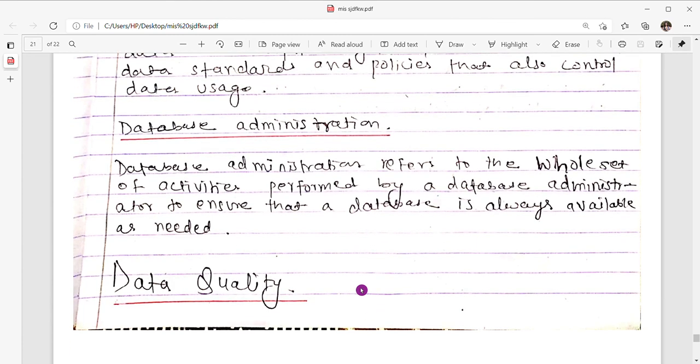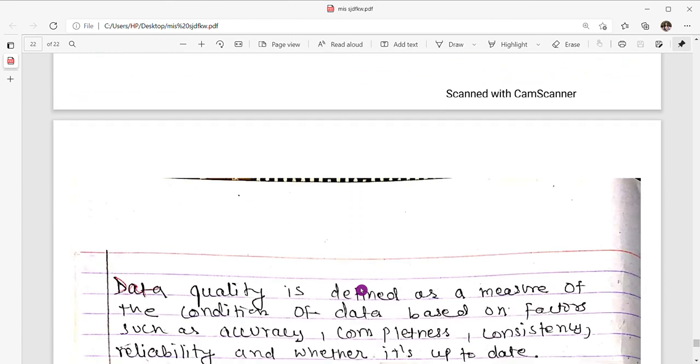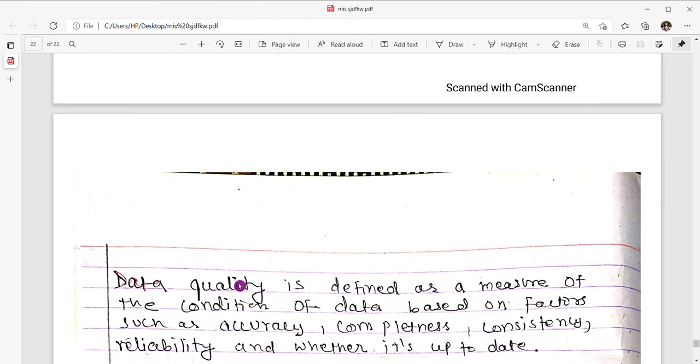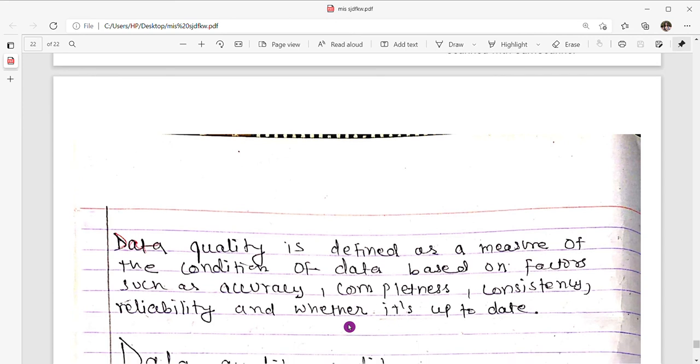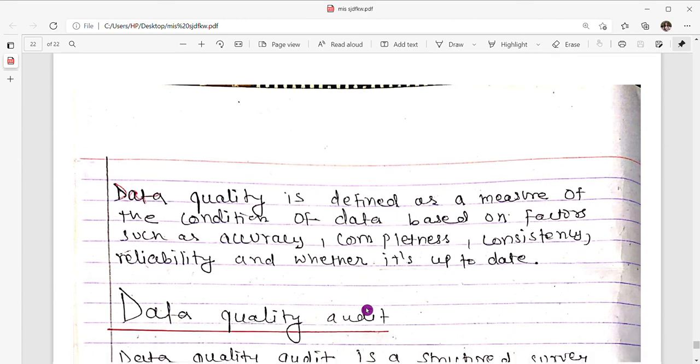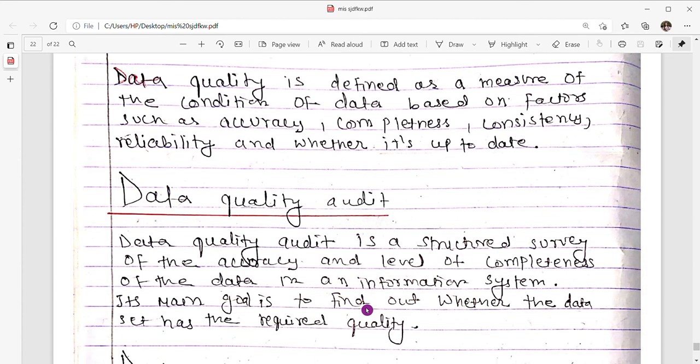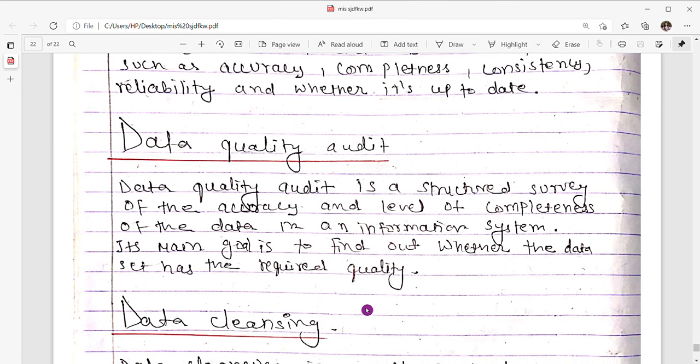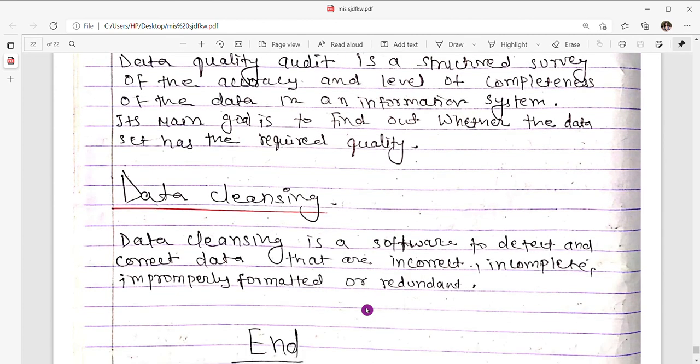Next one is define data quality. Data quality is defined as a measure of the condition of data based on factors such as accuracy, completeness, consistency, reliability, and whether it's up to date. Next one is data quality audit. A data quality audit is a structured survey of the accuracy and level of completeness of the data in an information system. Its main goal is to find out whether the data set has the required quality.